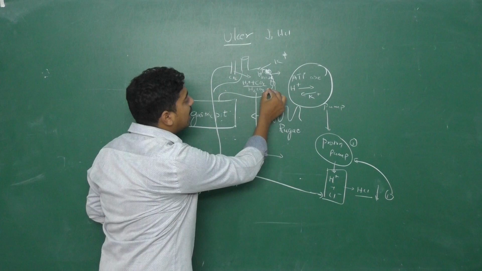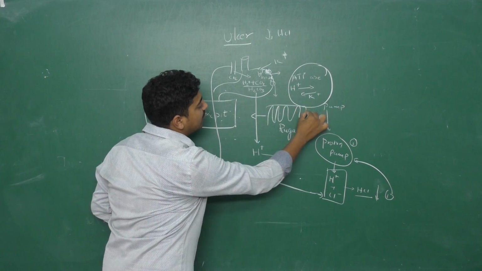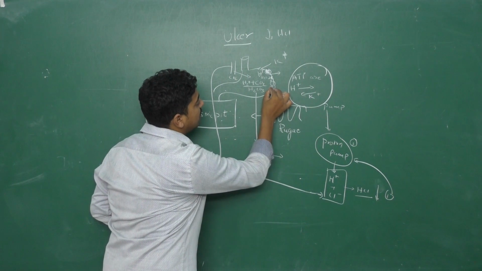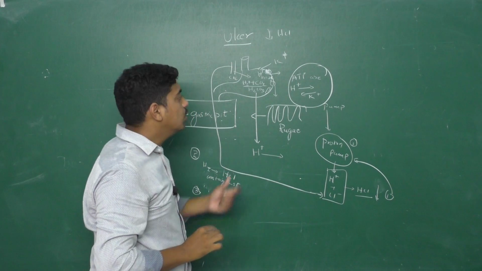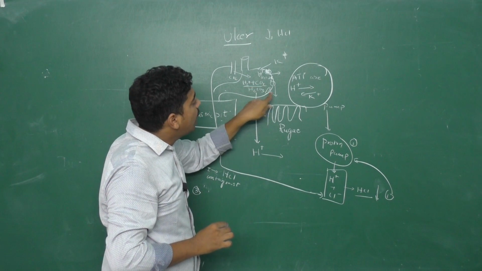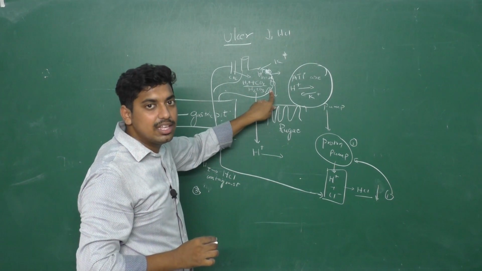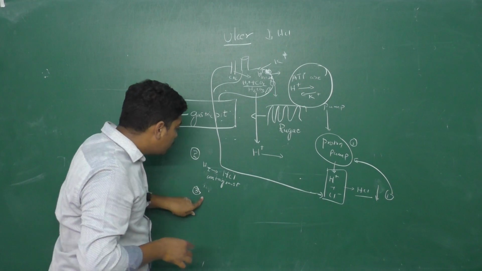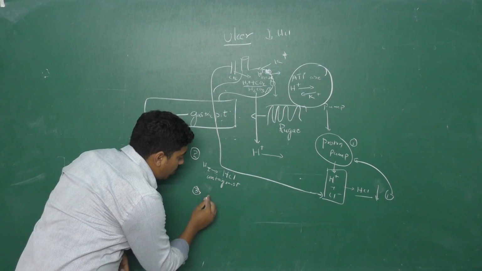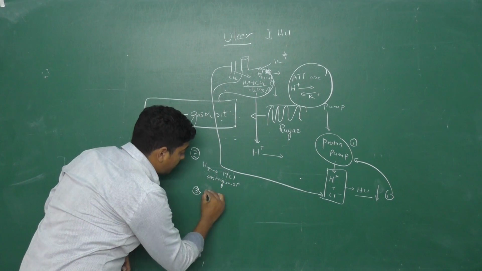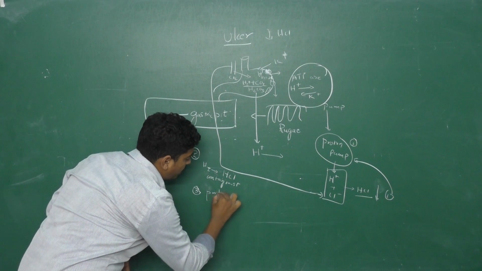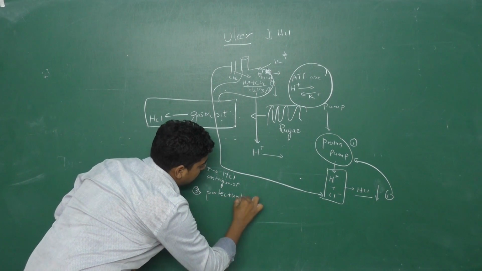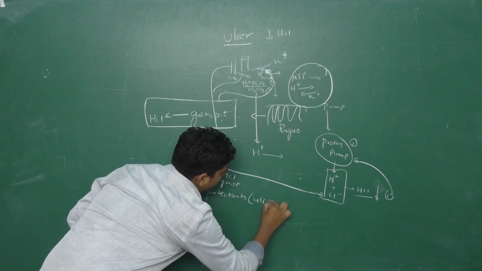There will be a lining for the protection, so that HCl does not encounter the cells which are present after the rugae. So the third point is protectants, otherwise known as ulcer protectants.